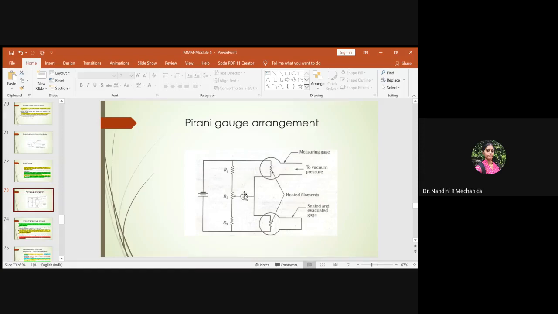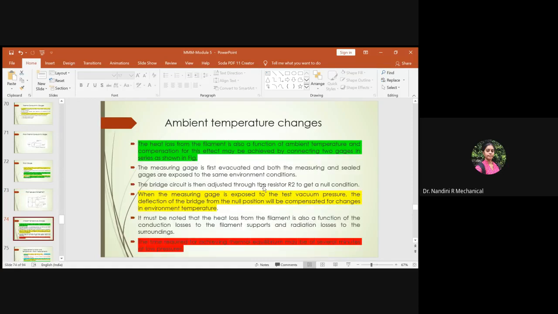So the variation in the temperature you get is due to the variation of the pressure you are putting forward. This you have to explain, along with the factors associated with the heat losses and what time it takes again to come back to its thermal equilibrium. So this much concept you should explain related to Pirani gauges if it has been asked.